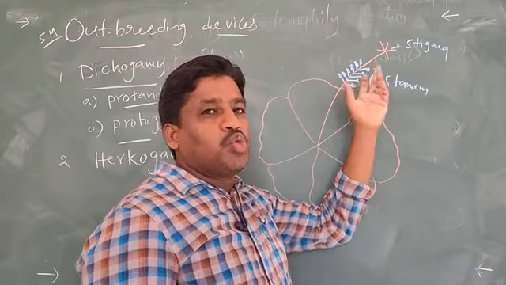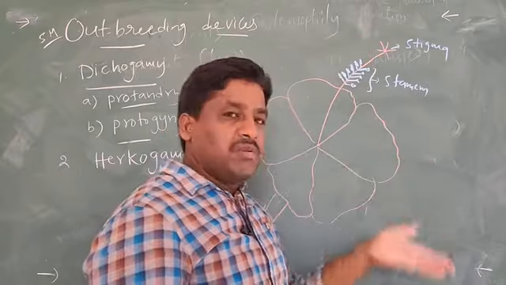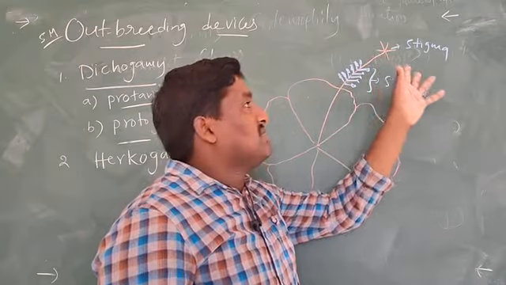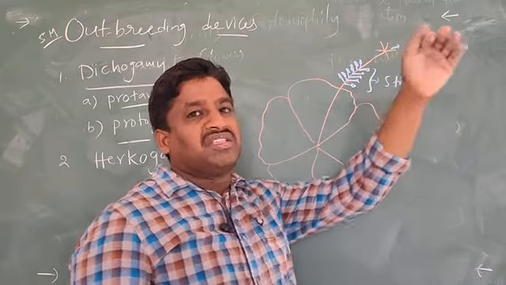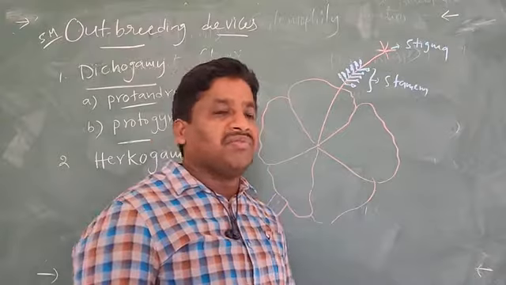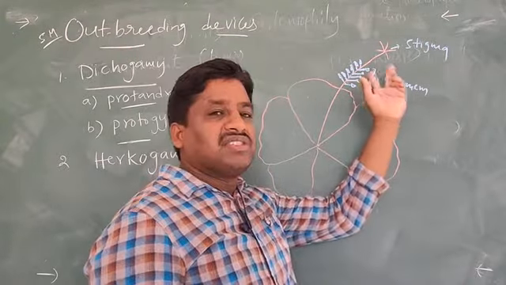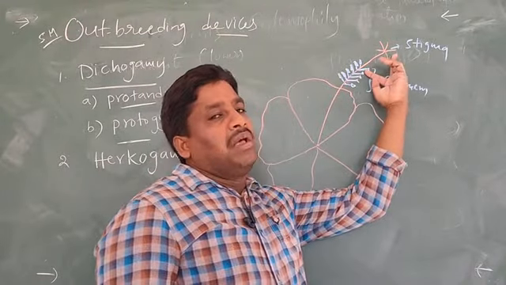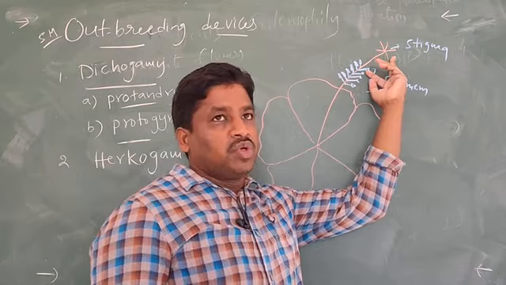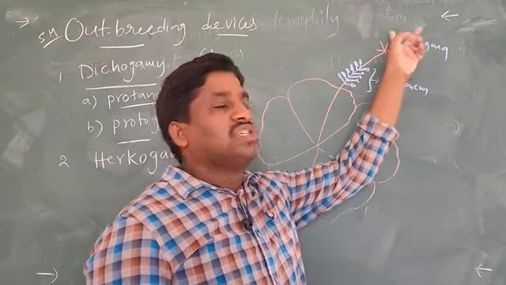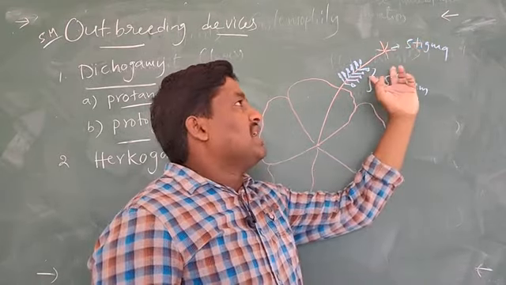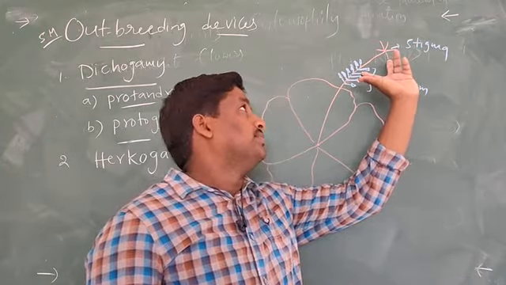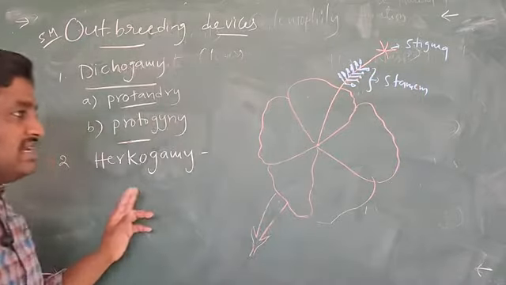So these pollen grains are moved to another flower, maybe on the same plant or on another plant, particularly to the stigmatic region of another stigma. That's why this favors cross-pollination. The anther and stigma are different in heights, so the pollen grains do not reach the stigma. That's why self-pollination is prevented and cross-pollination is favored. That is what we call hercogamy.